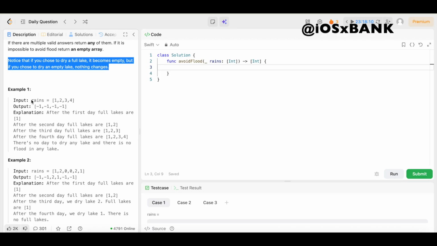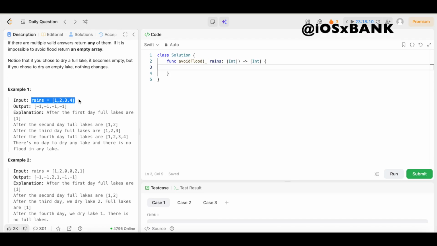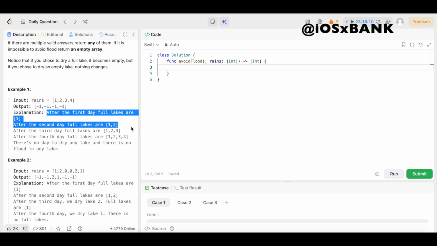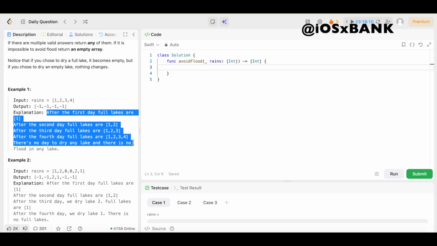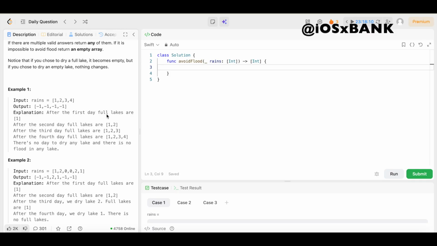In example 1, we have our input rains equals an array of integers 1, 2, 3, and 4. The output is -1, -1, -1, -1. The explanation says after the first day, full lakes are 1. After the second day, full lakes are 1 and 2. After the third day, full lakes are 1, 2, and 3. And after the fourth day, full lakes are 1, 2, 3, and 4. There is no day to dry any lake, and there is no flood in any lake. So let's break this down one step further.